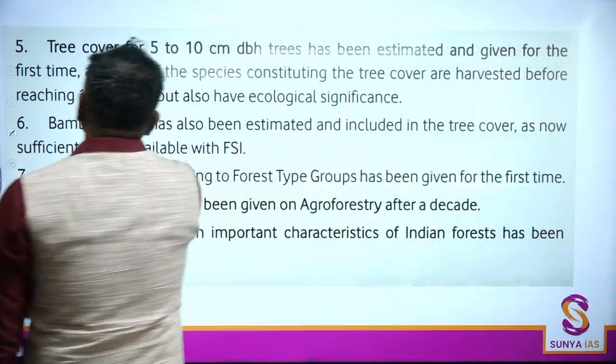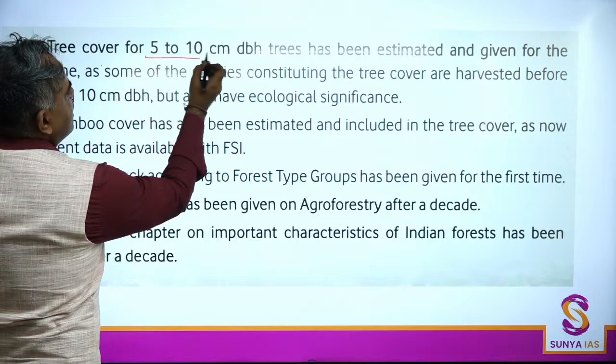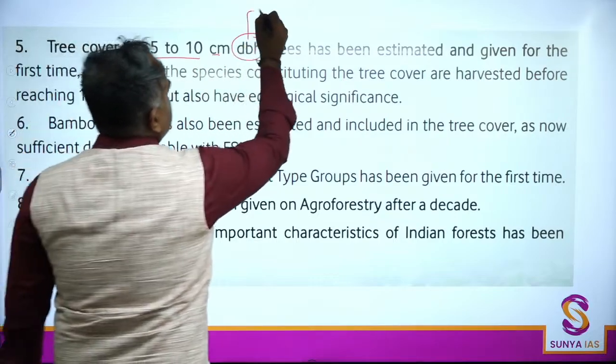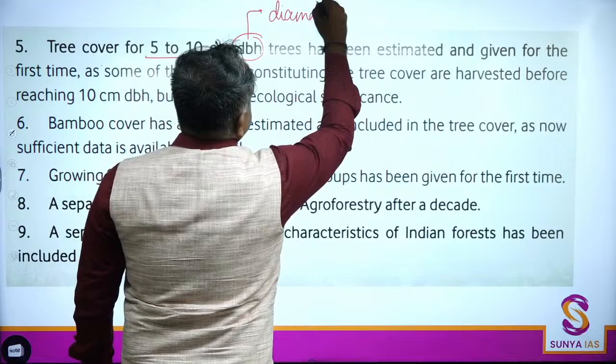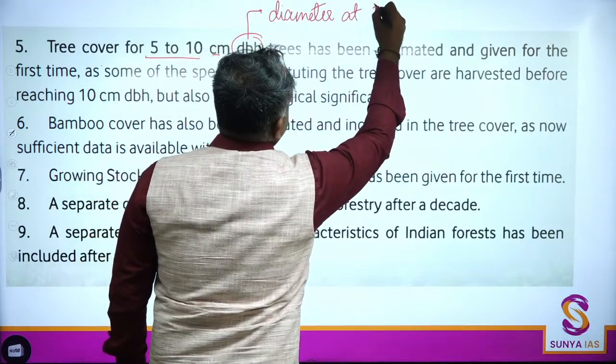Okay. Now, tree cover for 5 to 10 centimeter DBH. DBH means diameter at breast height.